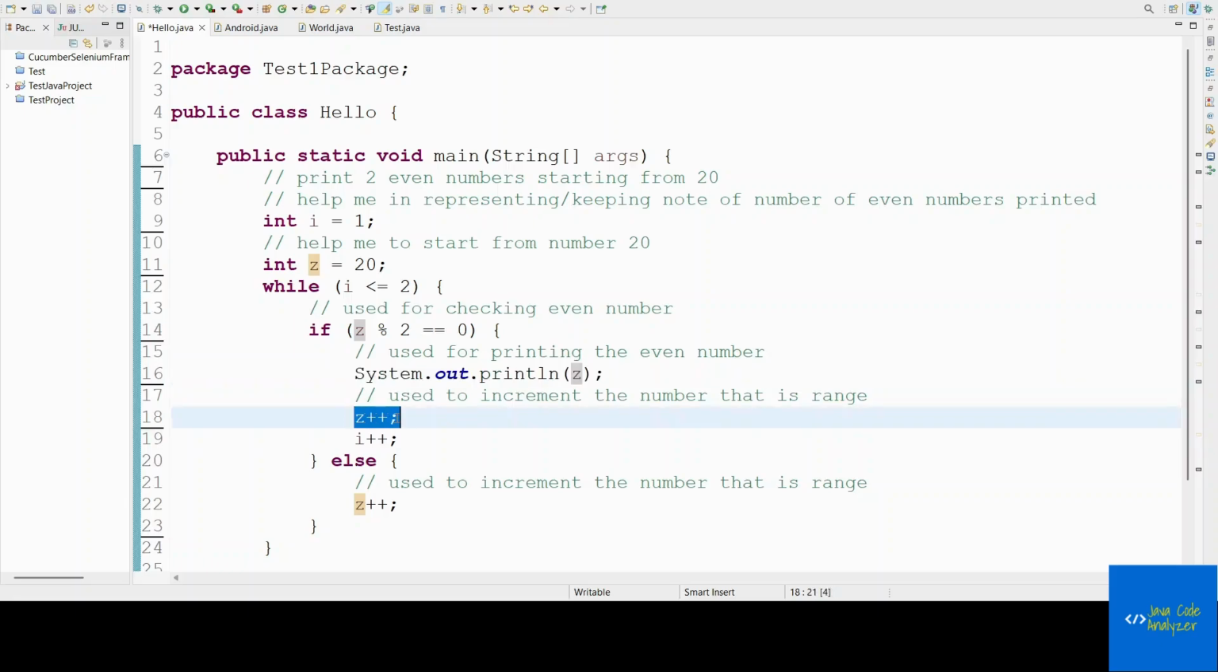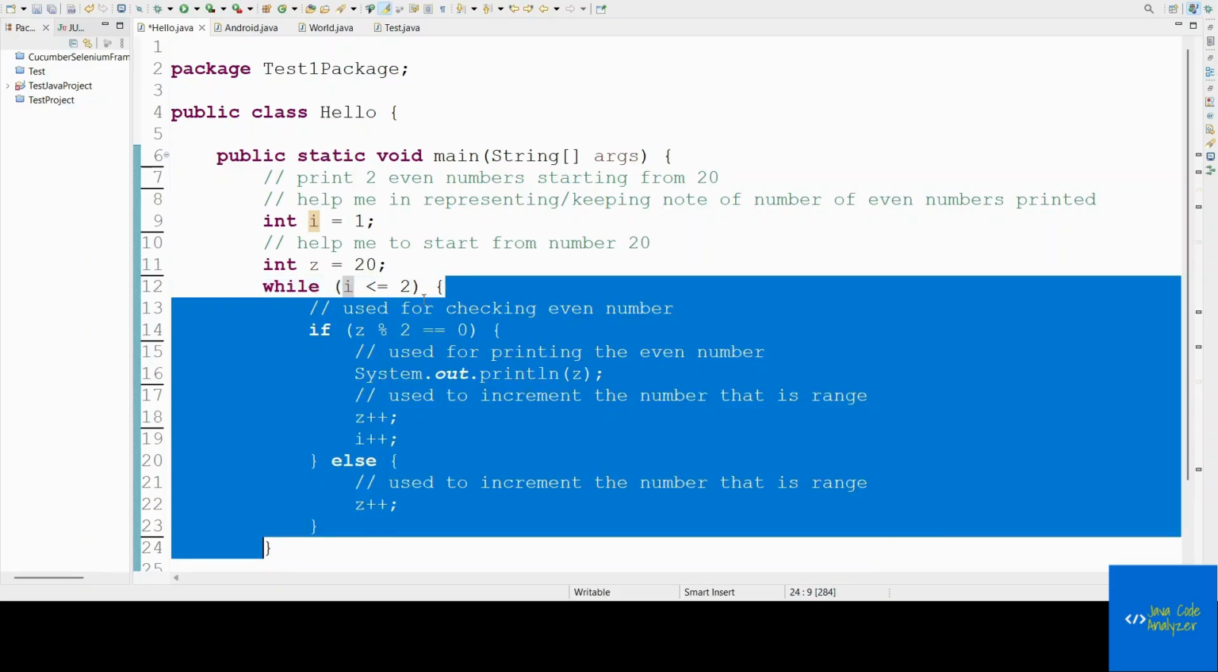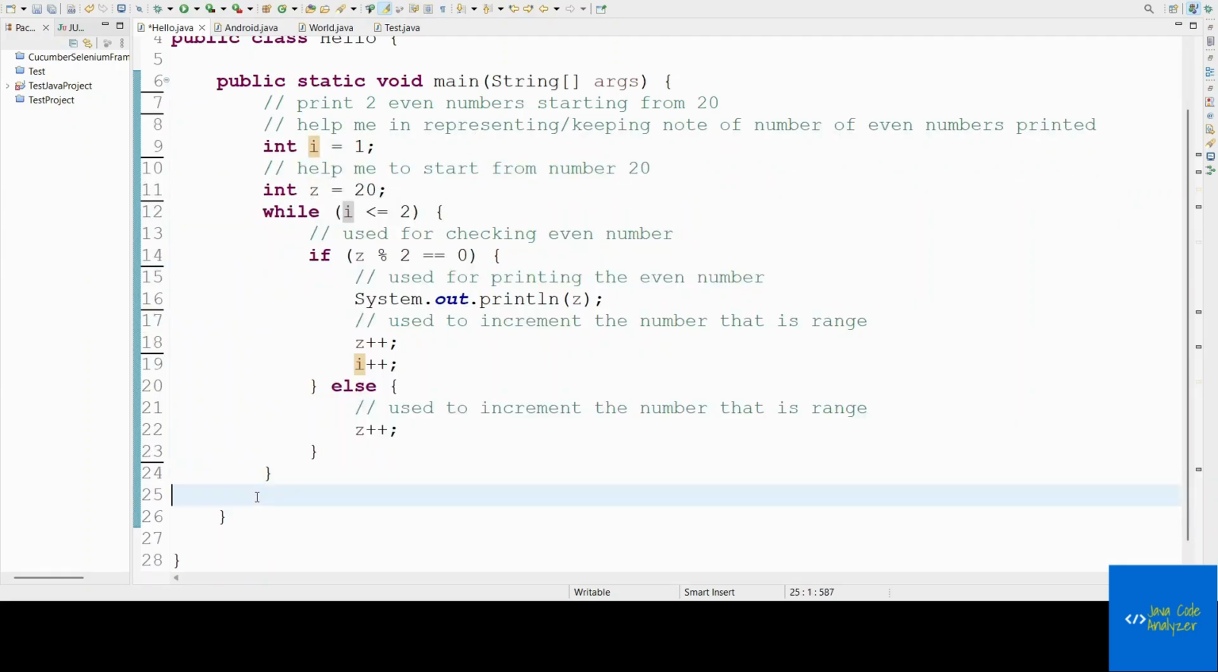Increment the value of z to 23, and increment the value of I to 3, because now we are trying to print the third even number. But what is the requirement? The requirement is that we should print 2 even numbers. So I will be 3. Is 3 lesser than or equal to 2? No, this will return false. Once this is false, it will come out of the while loop and execute the next set of statements that we have inside the method. This is how the while loop works.